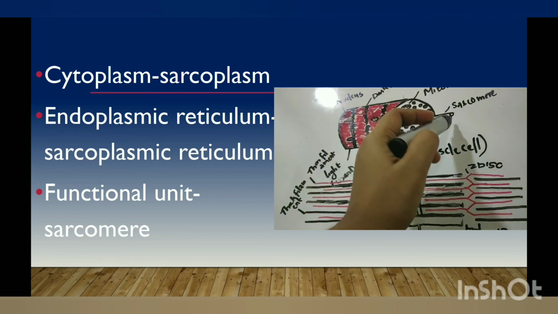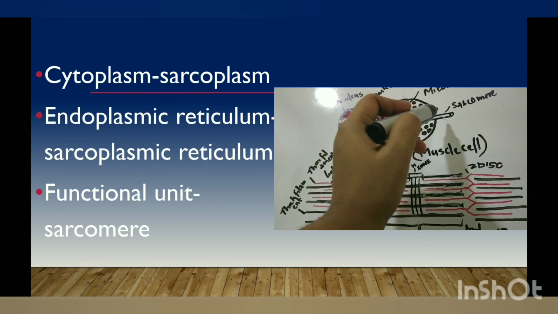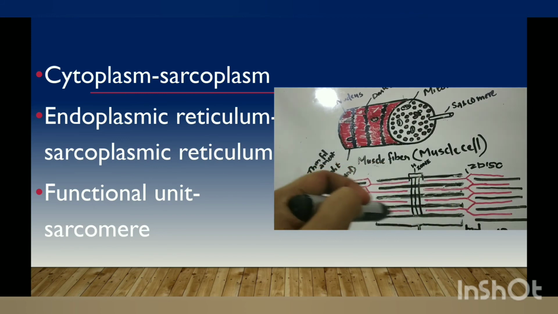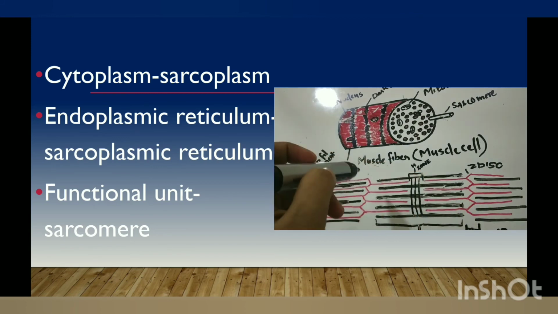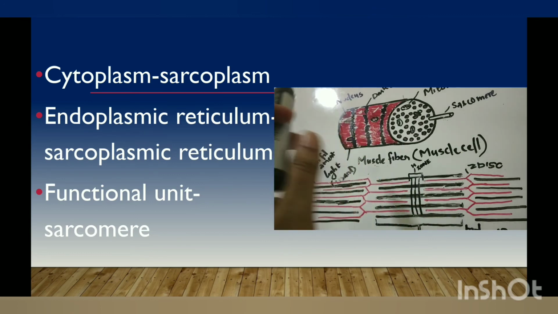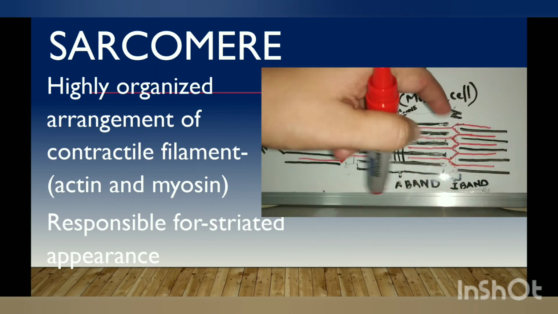In each myofibril there are so many sarcomeres, and the sarcomere is the functional unit of a muscle cell, and it is responsible for contraction of muscles. Now I will give you a short idea of what a sarcomere is.